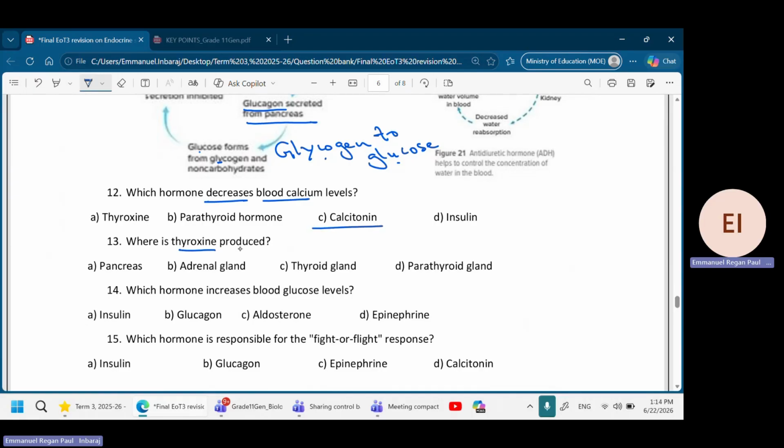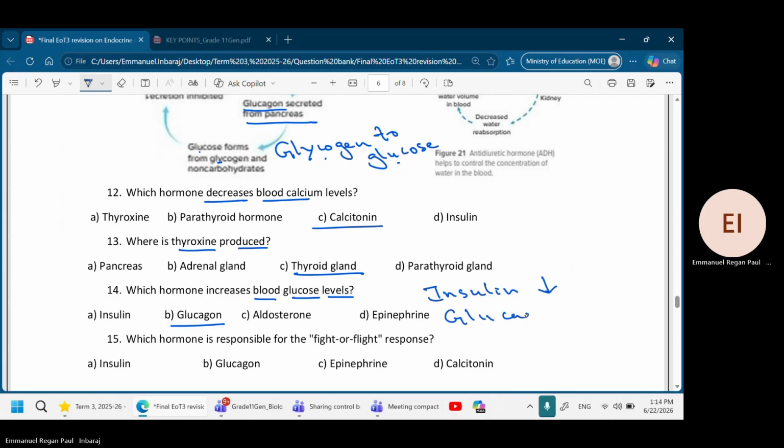Where is thyroxine produced? By the thyroid gland. Which hormone increases the blood glucose level? It is increased by glucagon. Which hormone is responsible for decreasing it? Insulin decreases.